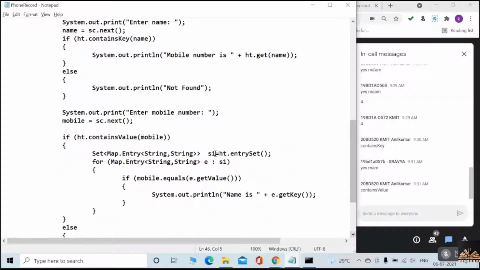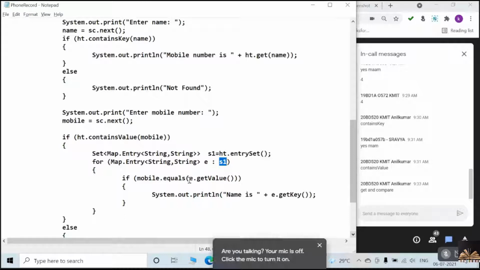Okay, now I'm using the for each loop. Listen guys, each time what I am doing, there is a method, the getValue method.